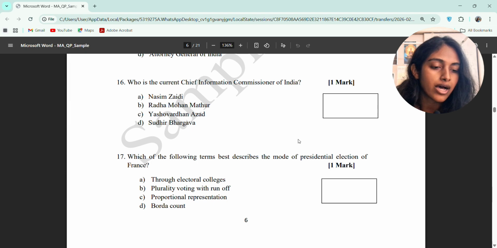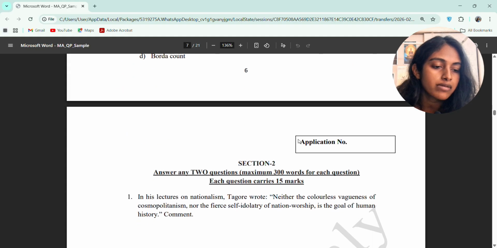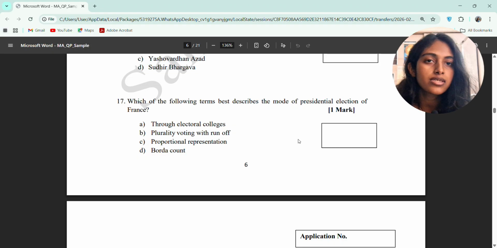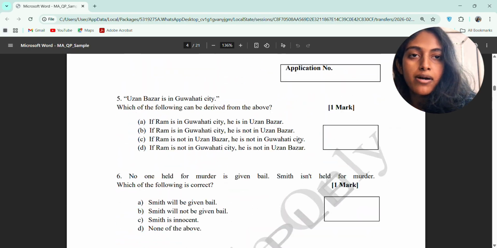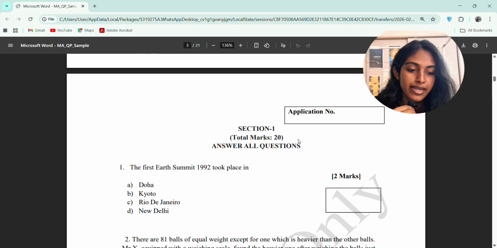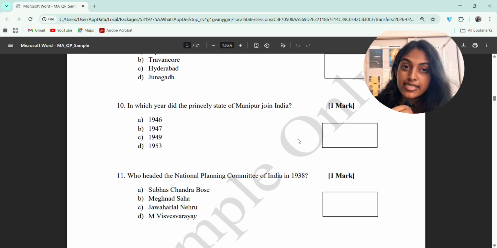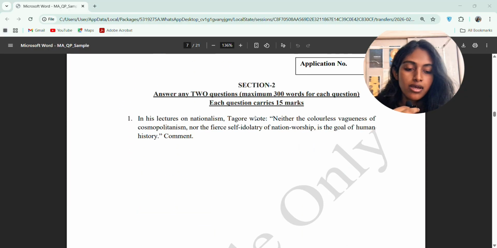Okay, now the section 1 portion is over with 17 questions total, and obviously the marks division I have mentioned earlier, that is 20 marks total. Some MCQs are 2 marks and some are 1 mark. Section 1 ends here, and the next part is section 2, which is the descriptive part, the essay question section.